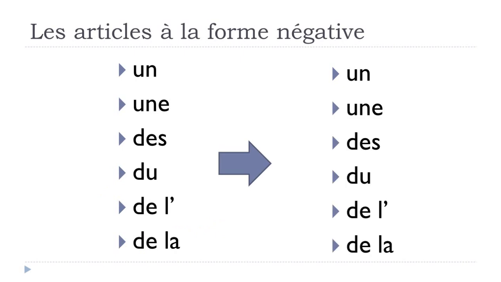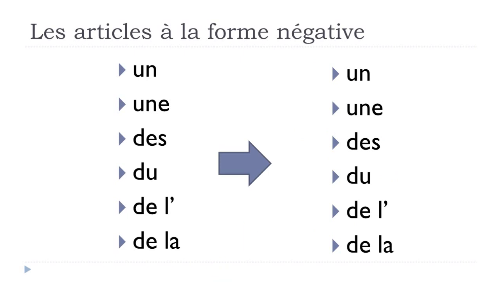Okay, so that's the main rule that you've got to keep in mind with these articles. So indéfini or then with the partitive. If you use them in normal structures, then they will change and they will become de or d' apostrophe as we saw previously. But if you use these articles or then the partitive with c'est, in that case, they don't change when you put them in the negative form.